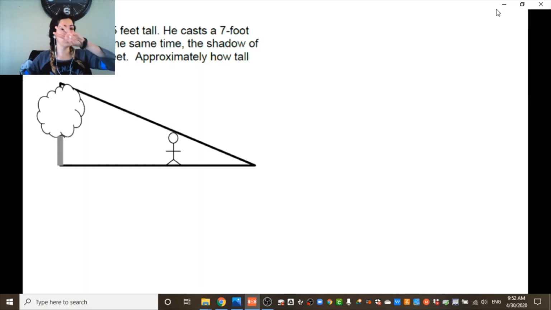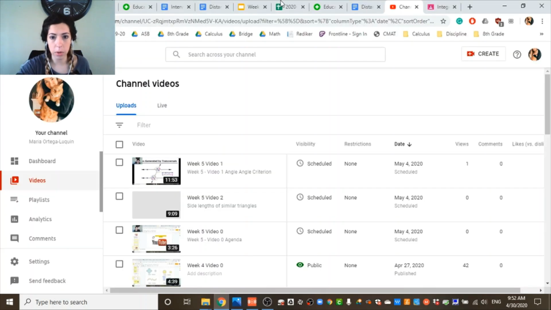Okay, video 3, last video, we're gonna be doing an application of similar triangles. So you have a problem similar to this. Again, I highly recommend you do the work on paper. You get your answer and then you transfer the final answer in your explanation to the text box. Okay, let me show you very quickly.